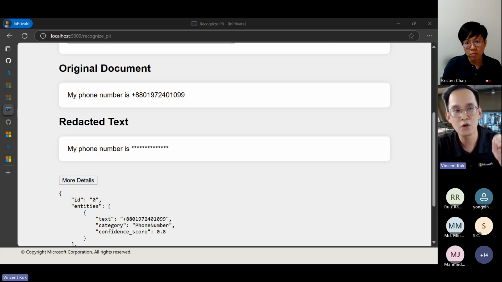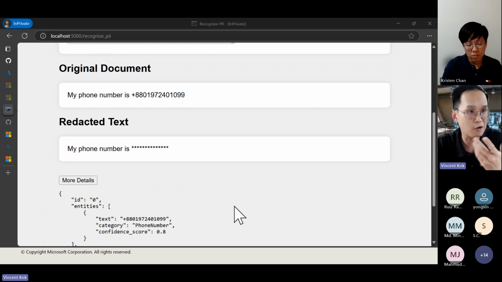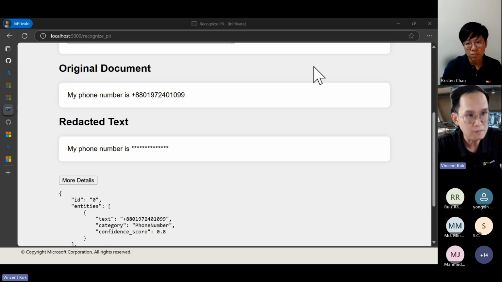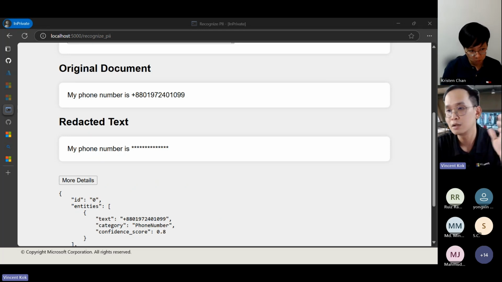It depends, right? Like my app here, I don't really use a lot of JavaScript. I only use the basic HTML and CSS. And HTML and CSS are generally not programming languages, just a scripting language, right? So that is what I feel. It depends on what you want to do. And for me, if you say for AI, machine learning, or whatever, Python is a hot thing right now. I think Kristen also agreed.